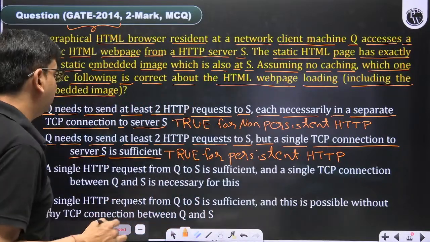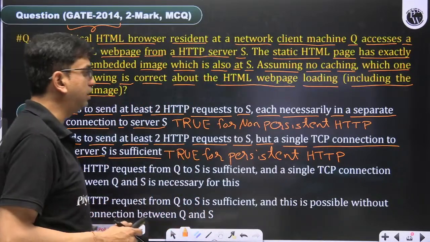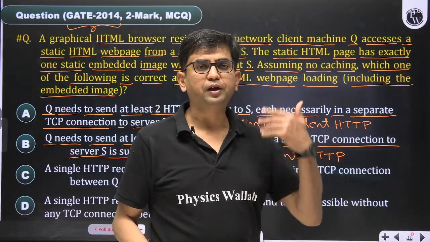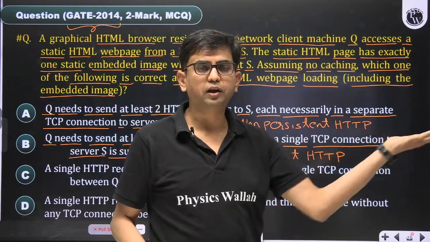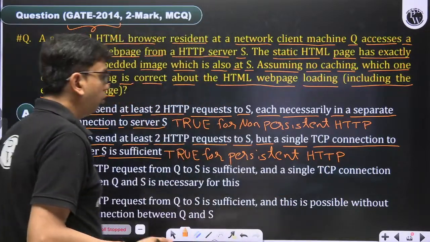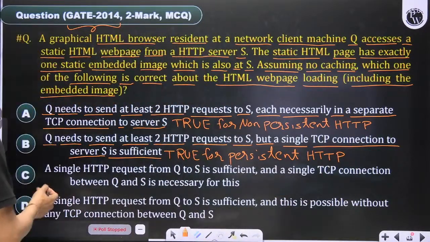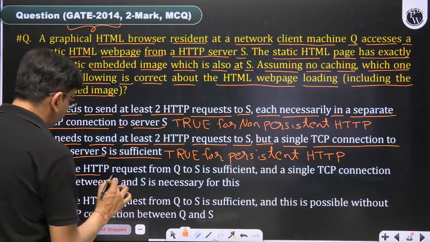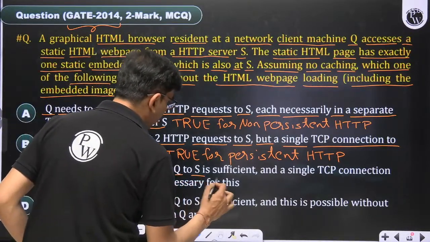So this is true for persistent HTTP. Deeptansh Verma, basically we have to open a TCP connection first. Without opening a TCP connection, how can we do that? Then here the single HTTP request from Q to S is sufficient.